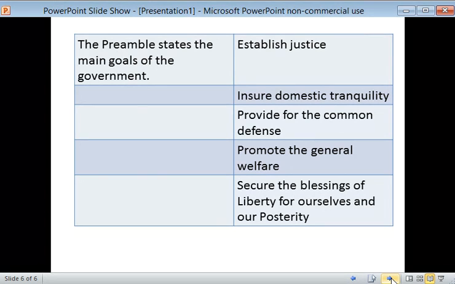So go ahead and write that in your Cornell notes. On the left, we're going to have: the preamble states the main goals of the government. And on the right, we're going to list these main goals. Our goals are establish justice, ensure domestic tranquility, provide for the common defense, promote the general welfare, and secure the blessings of liberty for ourselves and our posterity. So, to secure freedom for ourselves, but also for our children and our grandchildren.